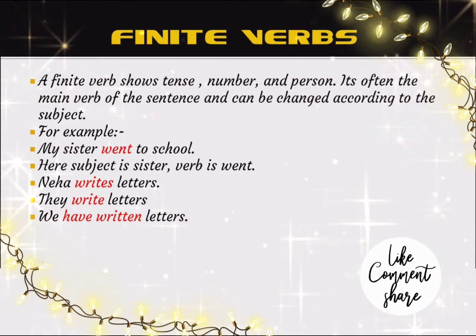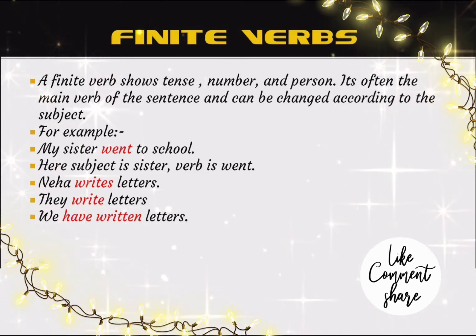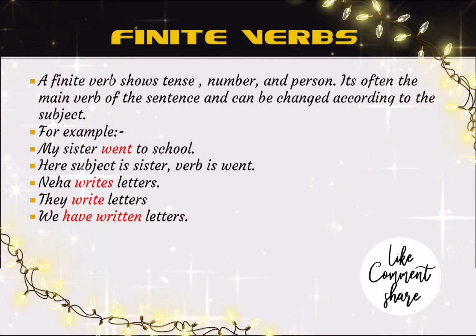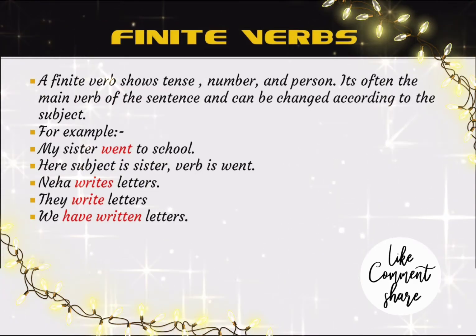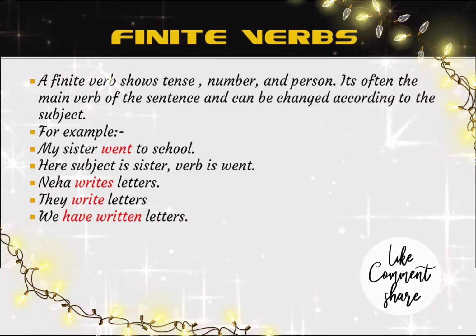A finite verb shows tense, number and person. It often changes the main verb of the sentence according to the tense, number and person. We can explain this through the following examples, as you can see on your screen. My sister went to school. Here, the subject is sister, the verb is went.